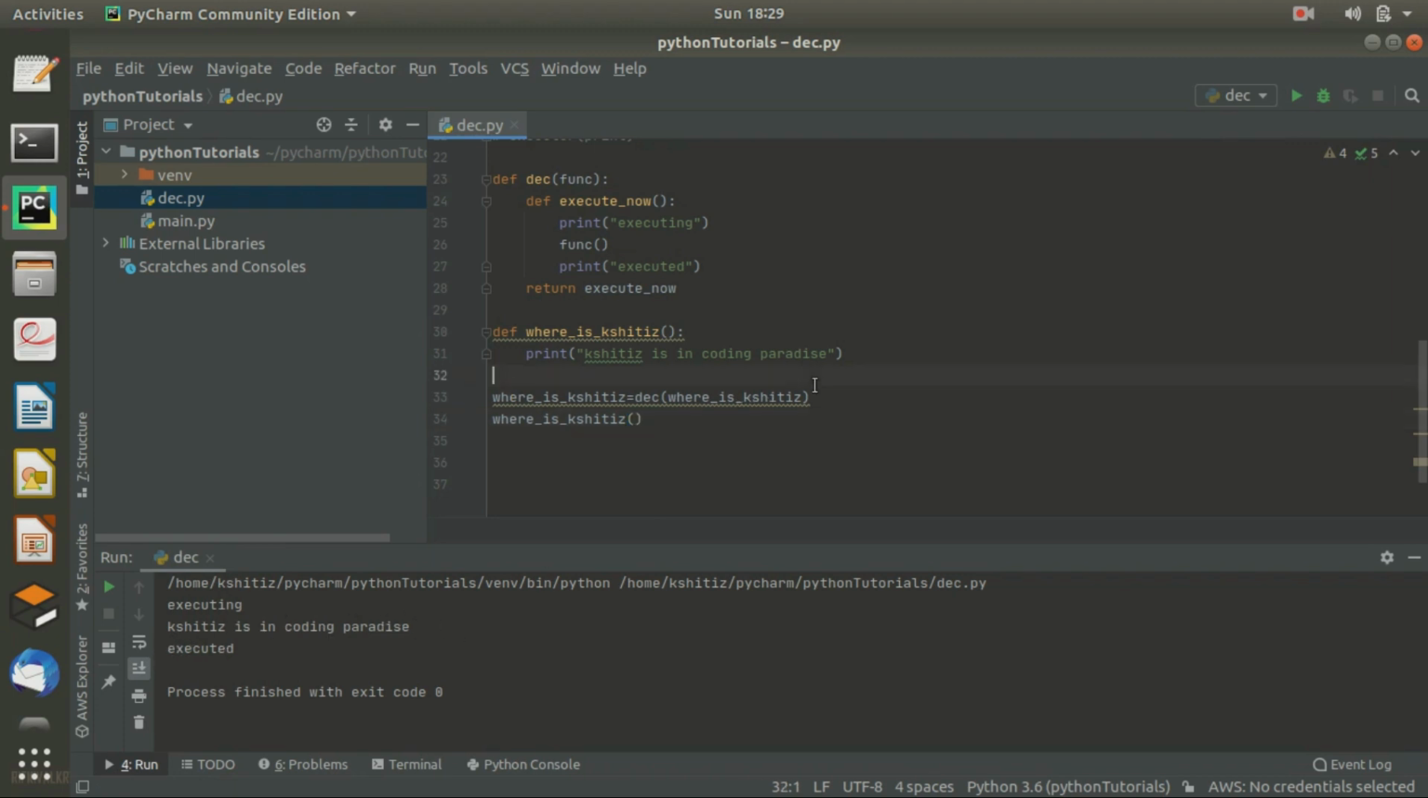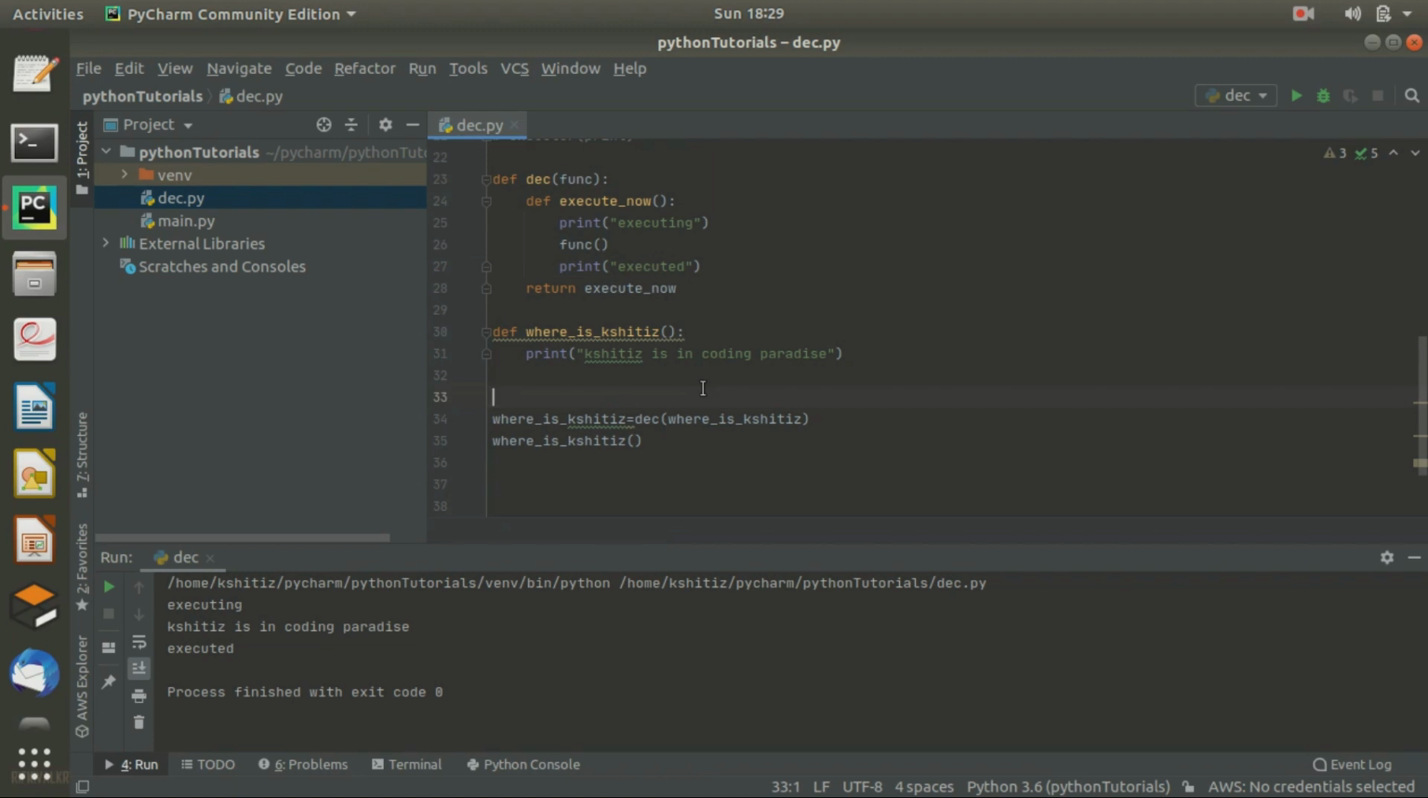So what it is doing, it is simply calling DAG and it takes the where is Kshitij function as an argument, and it returns execute now. So execute now will print executing before my function where is Kshitij, then execute the where is Kshitij function, then print executed after the execution of our function. So this is the decorator concept in Python.